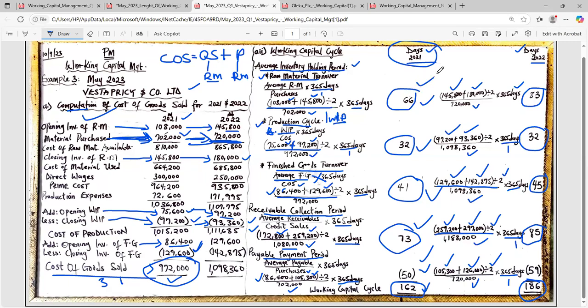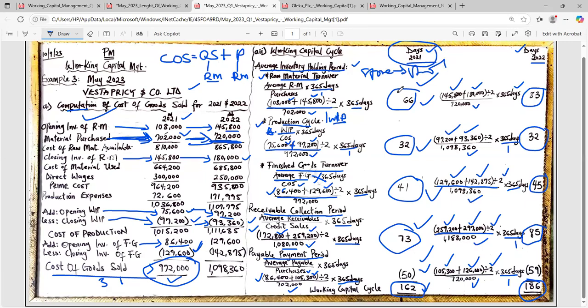Now, this 66 here simply means that it takes us 66 days for us to get raw material from our store down to production. Because the raw material will be transferred from store to what? Production.